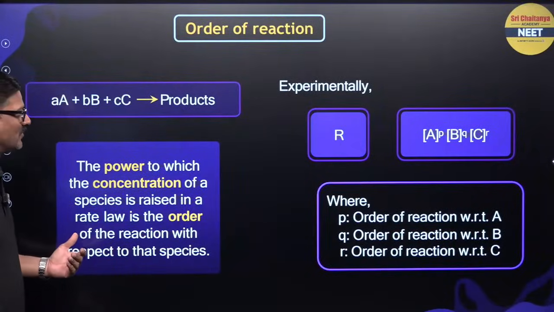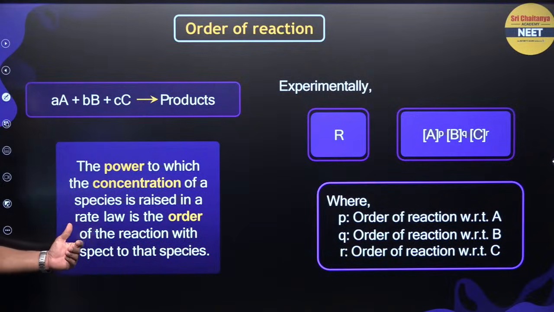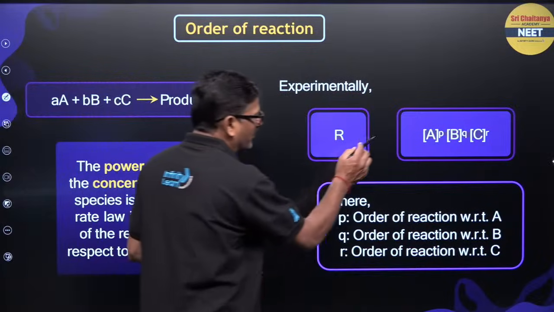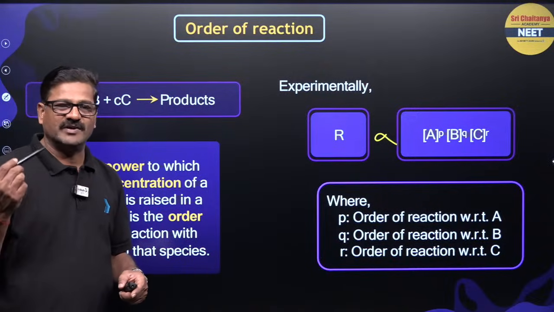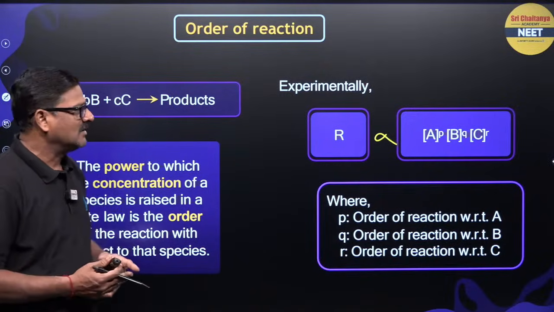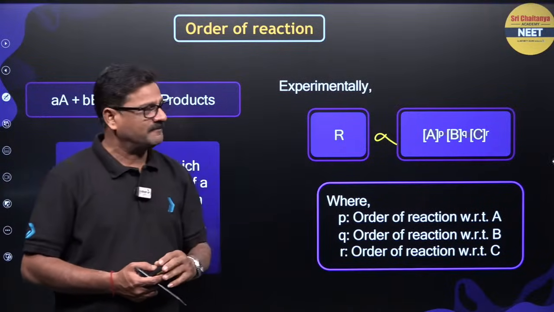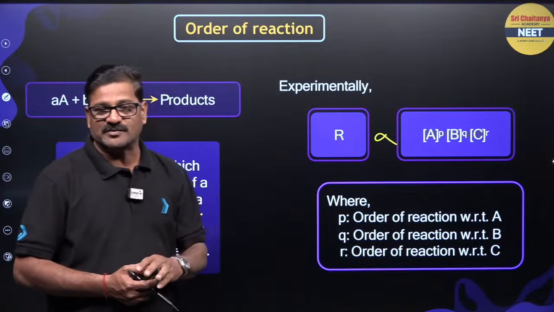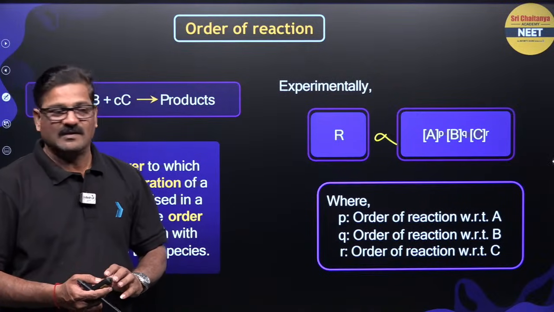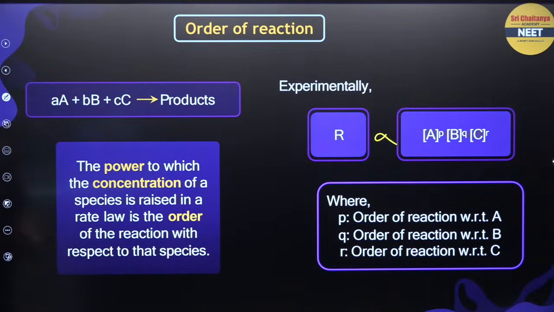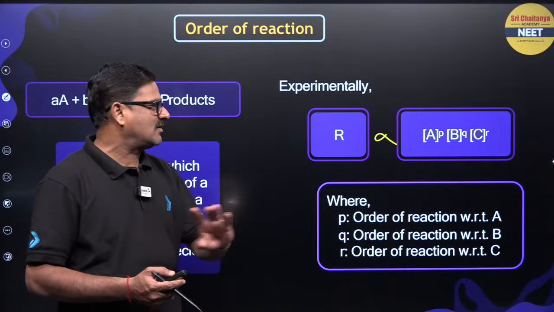Here I want to say, the order of a reaction is determined experimentally. So, rate is directly proportional to A to the power p, B to the power q and C to the power r. p is the order with respect to A, q is the order with respect to B and r is the order with respect to C. So, p plus q plus r is going to be the overall order of a reaction.